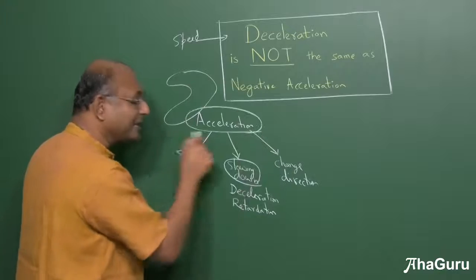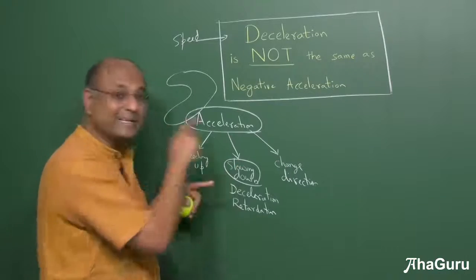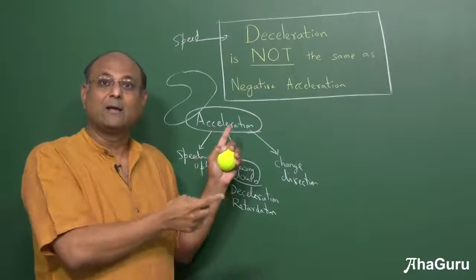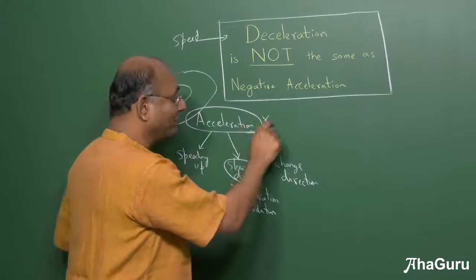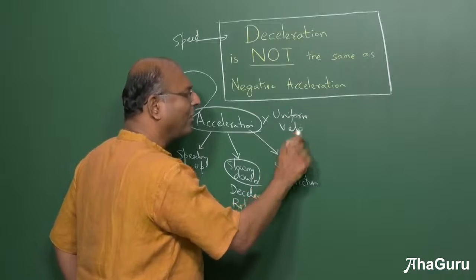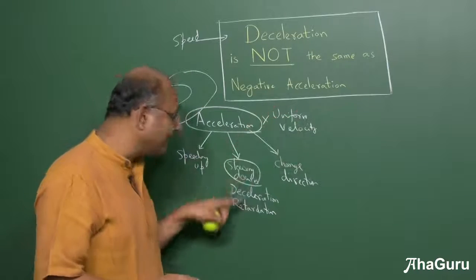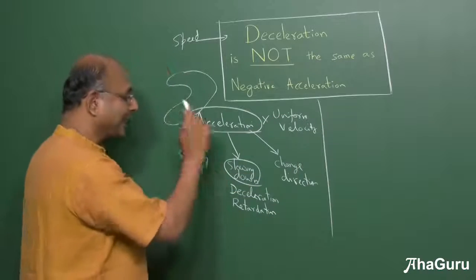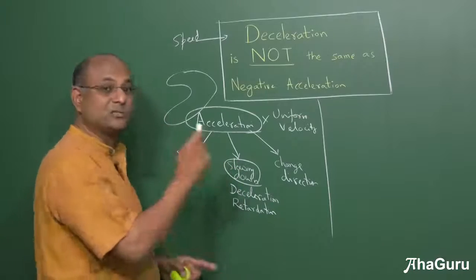What is the opposite of acceleration? No acceleration. Acceleration involves this and that. One of the things, all of them are basically acceleration. So when are you not accelerating? When your velocity is constant. So the opposite of acceleration would be uniform motion or uniform velocity, or rest. Well, rest is also uniform velocity. The opposite of acceleration is not deceleration, it is uniform velocity. So generally keep that in mind. First of all, acceleration and deceleration are not opposites. Second, deceleration is not negative acceleration.